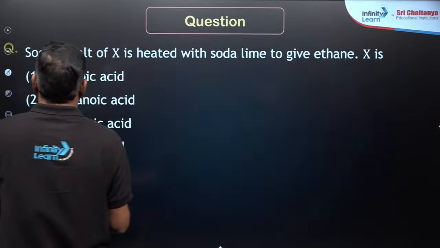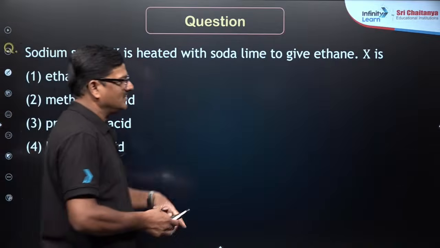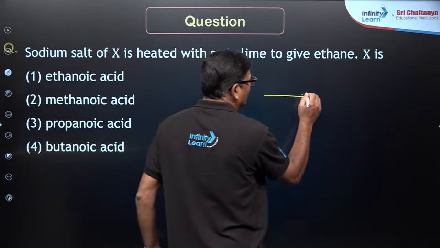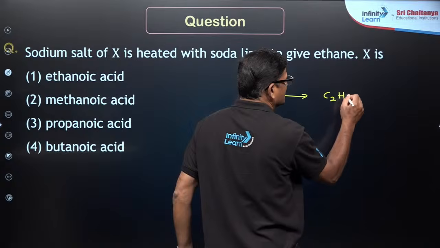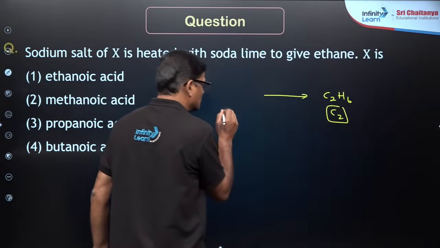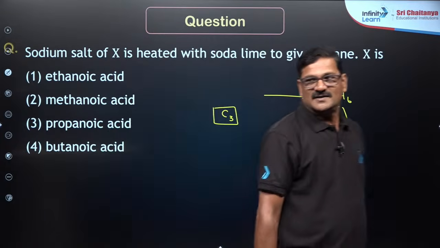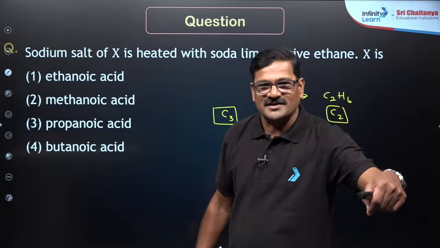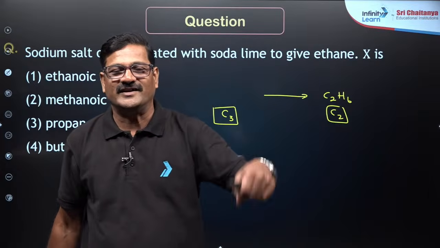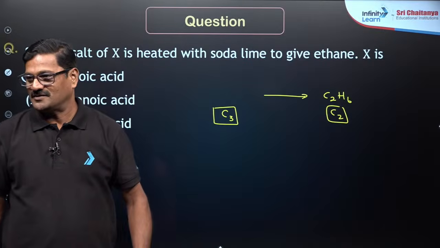One more question. The sodium salt of X is heated with soda lime to give ethane. You want to get ethane, C2H6. So it has 2 carbons. So the carboxylic acid is supposed to have 3 carbons. Decarboxylation is a descending conversion.